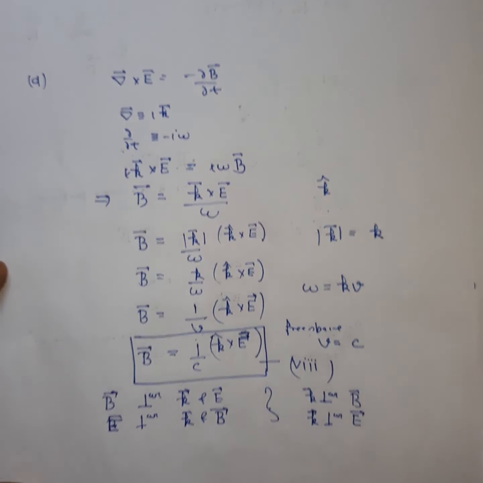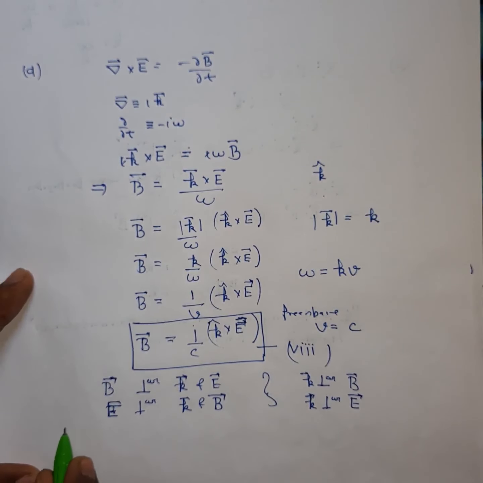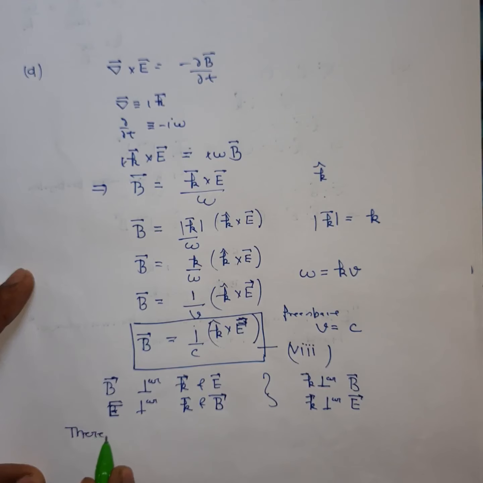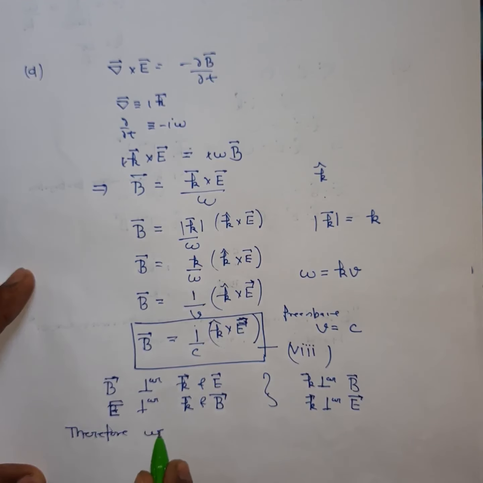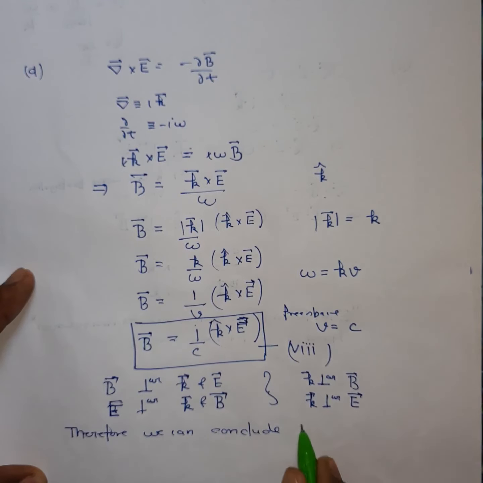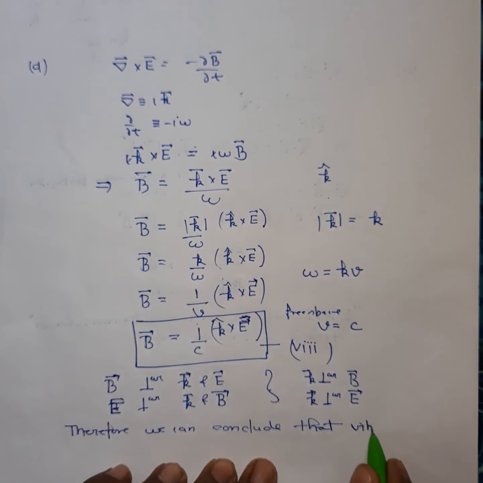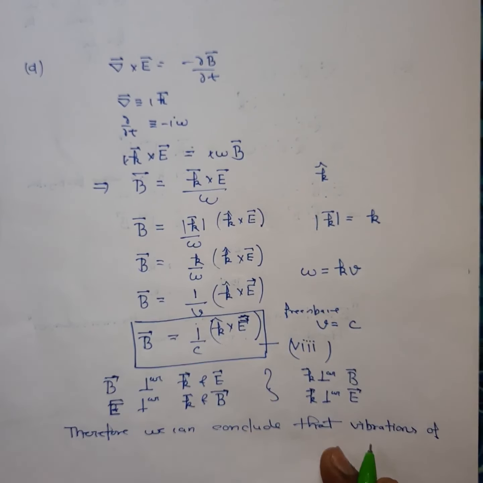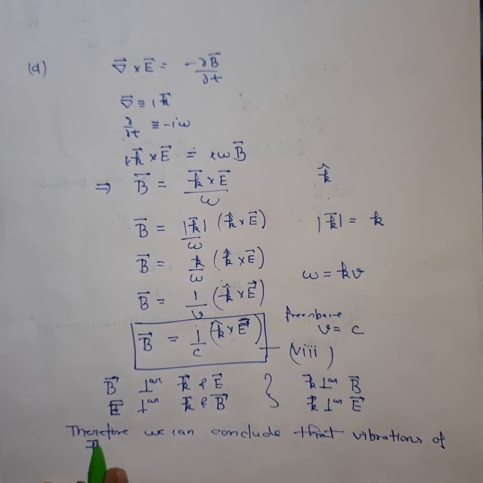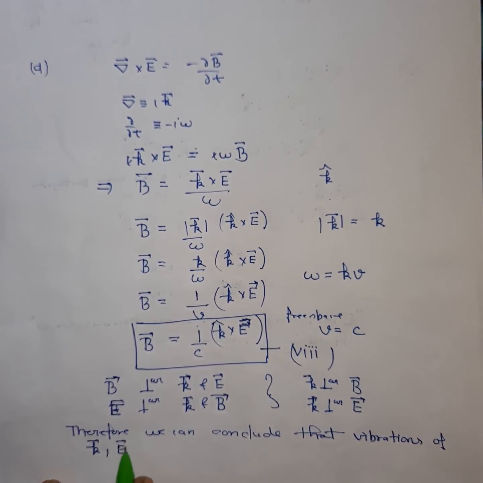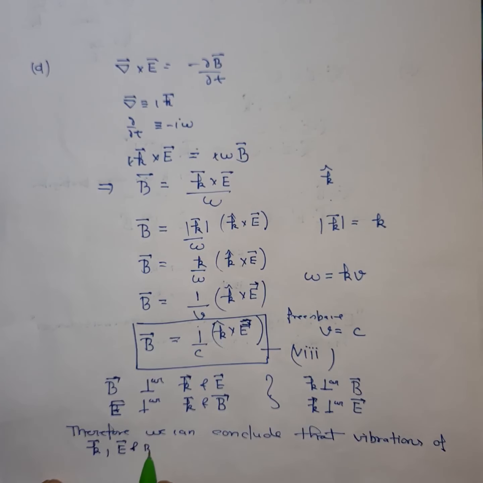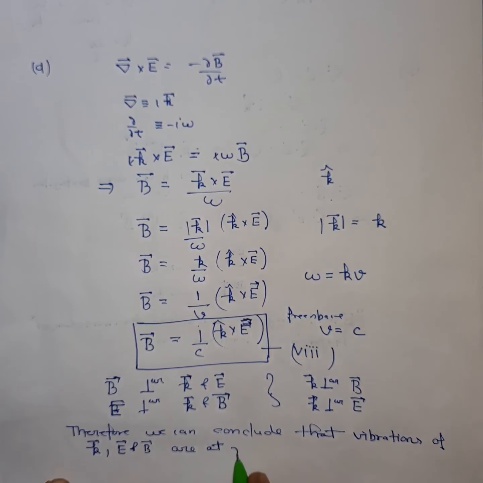So what we can conclude, let me write, therefore we can conclude that vibrations of k vector, E vector and B vector are at right angles to each other.